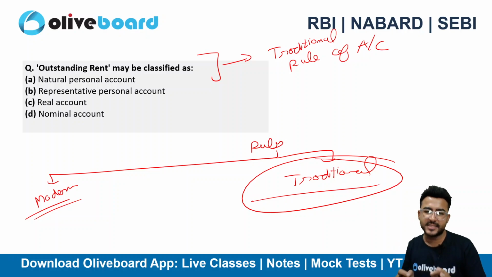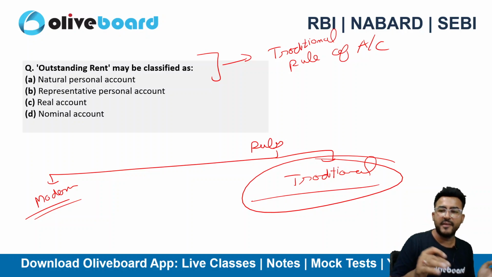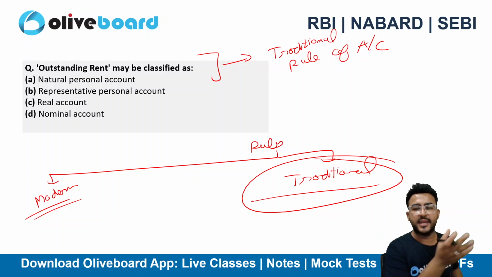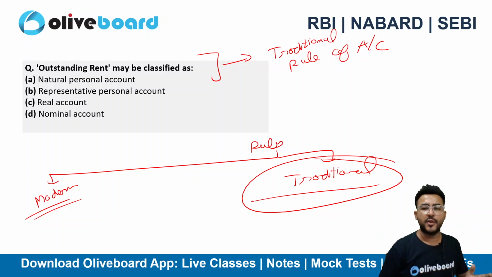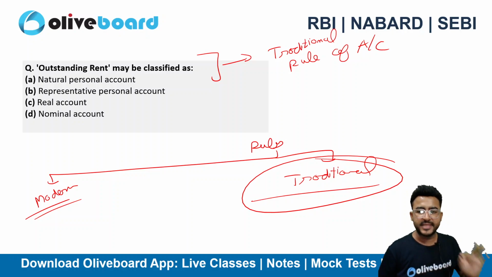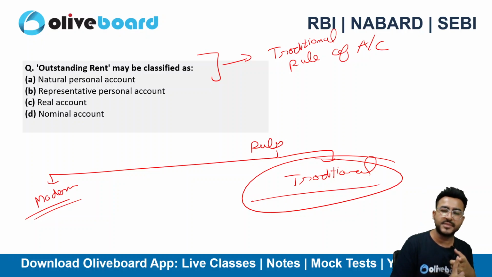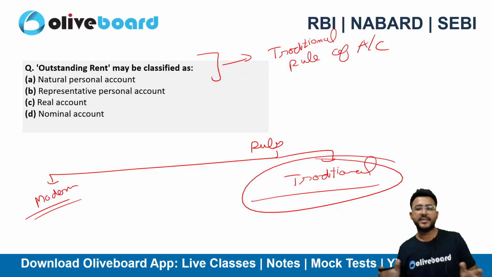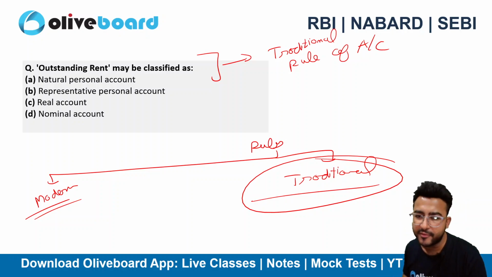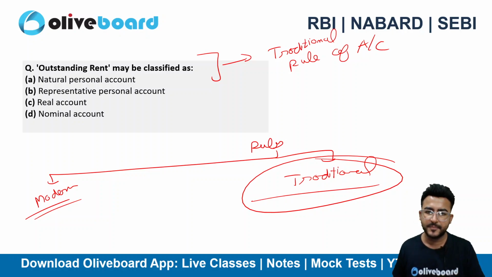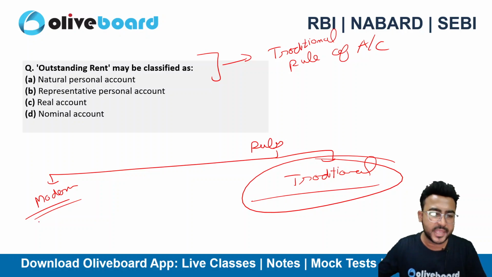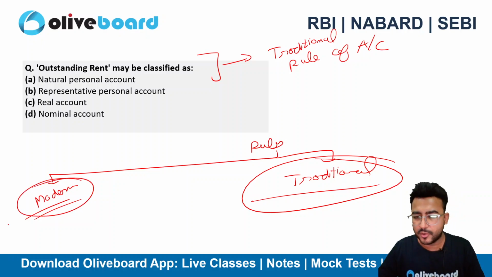I always insist, I always request that if you are making a journal entry, please directly follow the modern rule of accounting, because that's straight, that is easy, right? And that is time saving. And in competitive exams, we have to value time as much as we have to value the concepts. Time is very, very important, right? We need to attempt all the questions in a time bound manner. You are only having 120 minutes to answer the questions. So whenever you are making journal entry, you need to follow the modern rule of accounting.